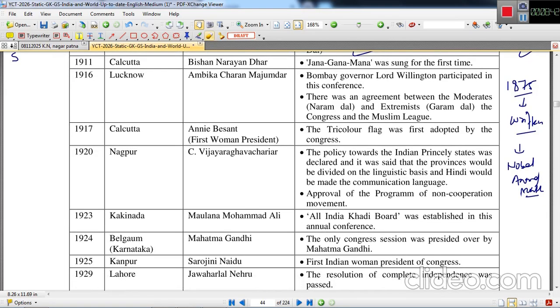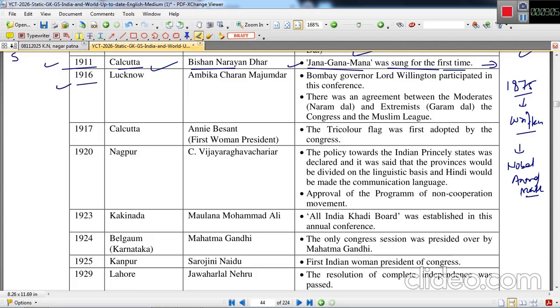Next important one was the 1911 Calcutta session under the presidency of Bishan Narayan Dhar. Jana Gana Mana was sung for the first time, and this song later became the national anthem of our country. This was composed by Rabindranath Tagore.